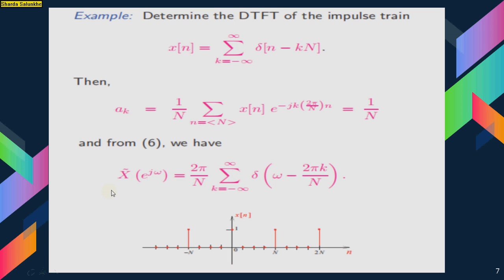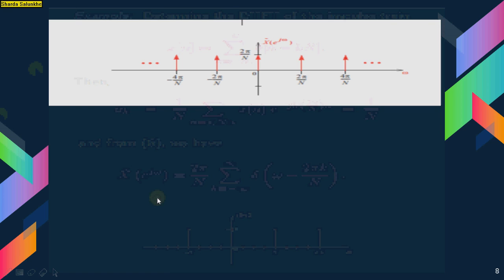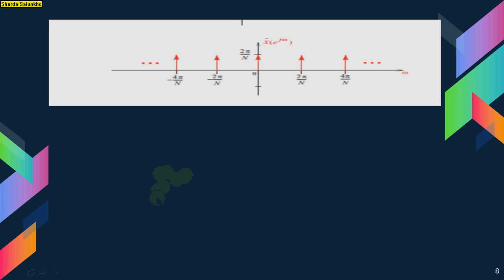Let us take one more example. Find the DTFT of an impulse train: x of n is equal to the summation k equal to minus infinity to infinity of delta of n minus kN. Then a_k is equal to 1 by N times the sum over one period of x of n e raised to minus j k 2 pi by N into n, that is equal to 1 by N. So from equation number 6, X of e raised to j omega is equal to 2 pi by N times the summation k equal to minus infinity to infinity of delta of omega minus 2 pi k divided by N. So you can plot this figure as well as this.